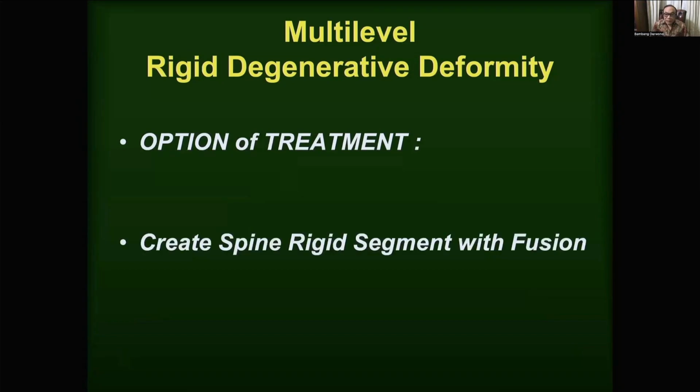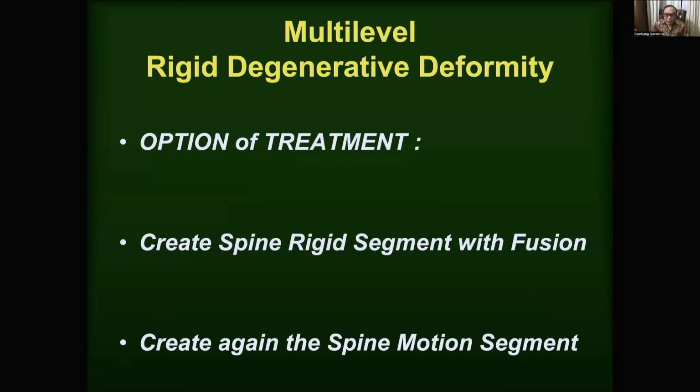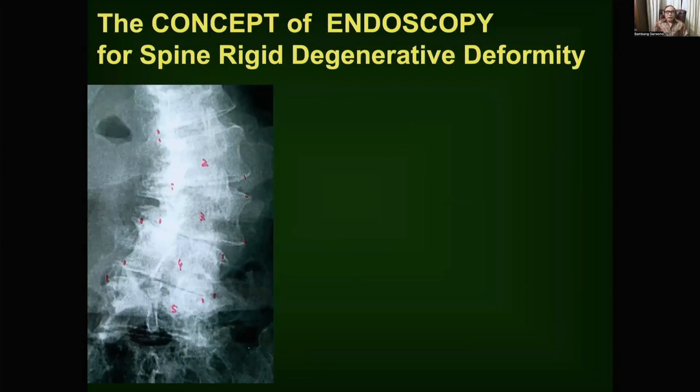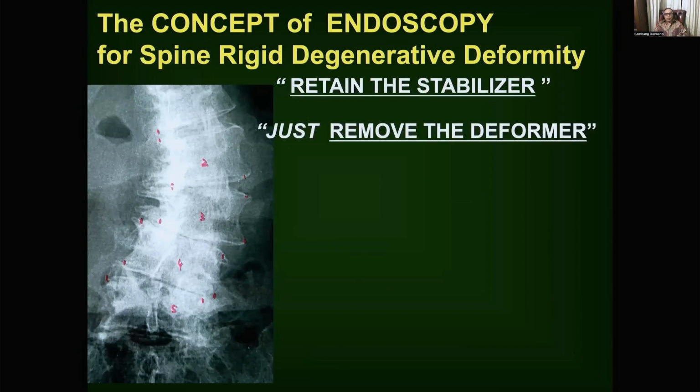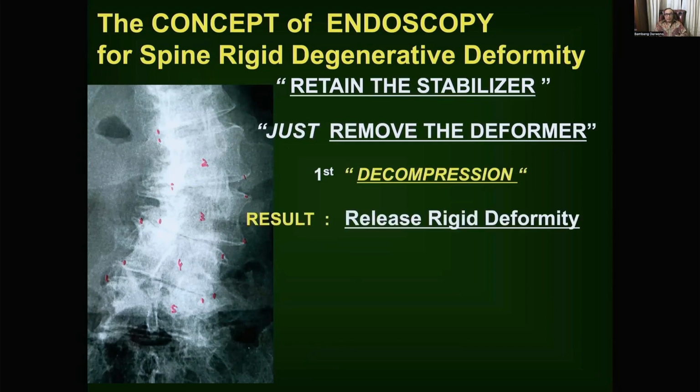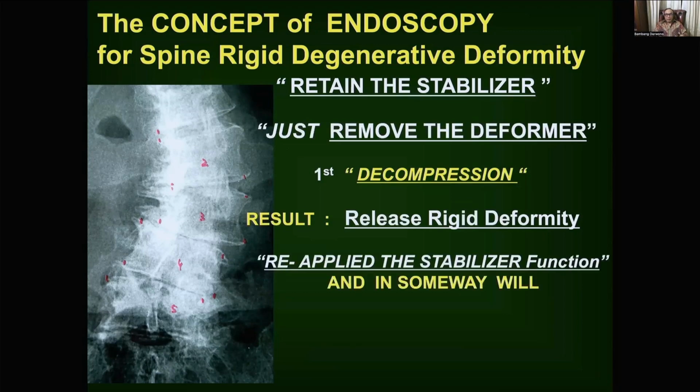In multi-level rigid degenerative deformity, the treatment options are to create a rigid spine segment with fusion, or to create a spine motion segment again. The concept of endoscopy in spine rigid degenerative deformity is to retain the stabilizer and just remove the deformer. That is what we call the first decompression, and the result is to release the rigid deformity, reapply the stabilizer function, and in some way also reduce the deformity. This we call the second decompression, because the best decompression is deformity correction.